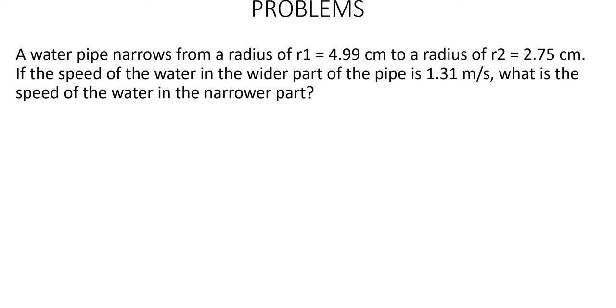So you have to use the equation of continuity, A1 V1 is equal to A2 V2. And how to find the cross-sectional area? The cross-sectional area of the pipe will be circular in shape, so the area can be found out. Area is equal to pi r square.